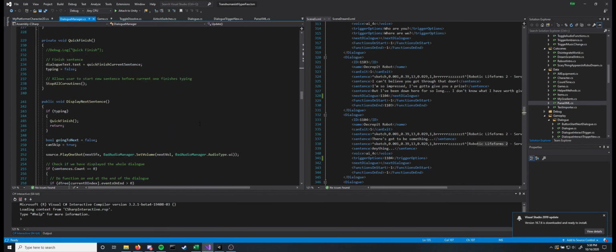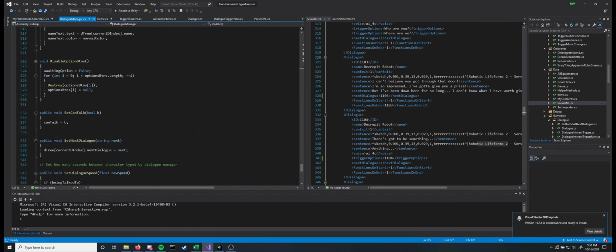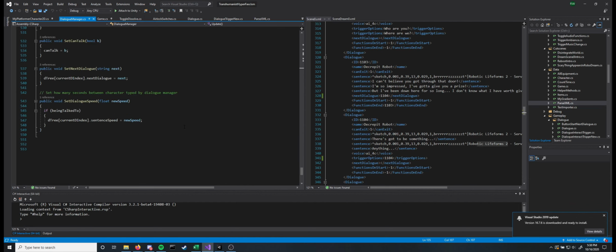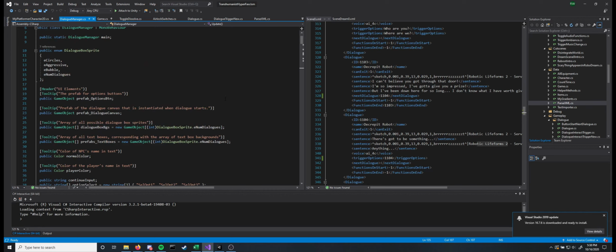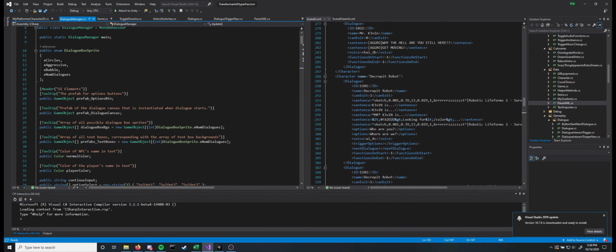The dialogue manager is, in comparison to the other stuff, a lot larger, since this is what's doing all of the legwork. A couple of key things I want to go over are the dialogue boxes, because a cool thing about my game is that on a sentence by sentence basis you can change the dialogue box, and this is the last little thing that I denote in my XML file.